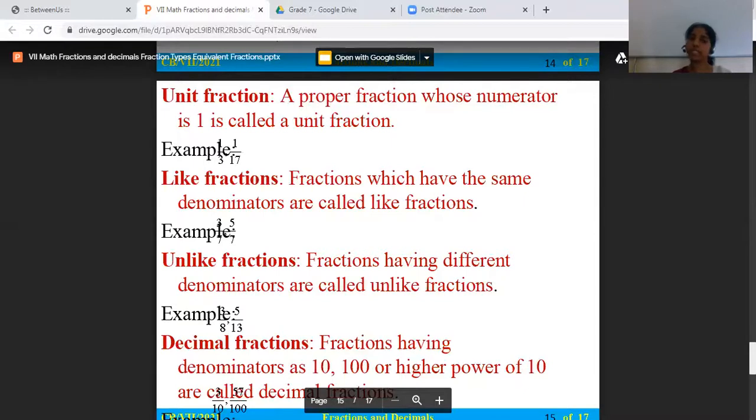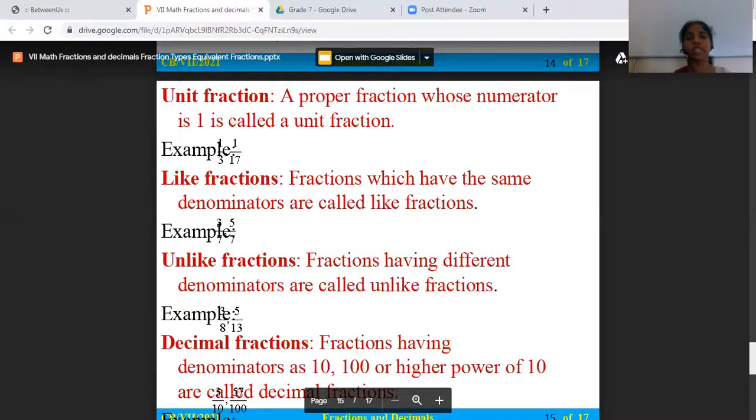Unlike fractions. Fractions having different denominators are called unlike fractions. Obviously the opposite of like fractions will be unlike fractions. So what I gave just now, 2 by 5 and 3 by 2, is not like, because 5 is the denominator there and here 2 is, so not possible. We will solve the exercise problems based on this later, once we complete the definitions.